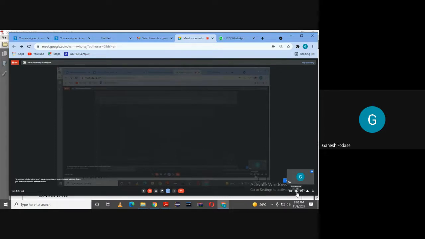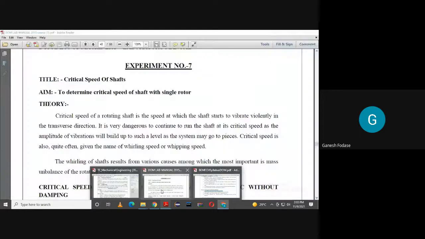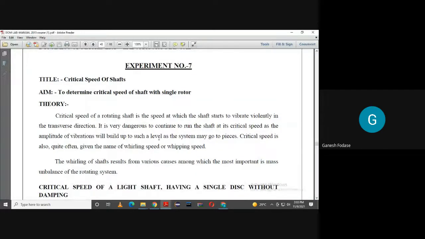Will you understand? Okay. So now I'll move to practical. Just wait for some time. I'll go to the lab and then I'll start the practical. Theory is clear? Okay. You can do one thing. You can write this experiment. I'll share it with you.